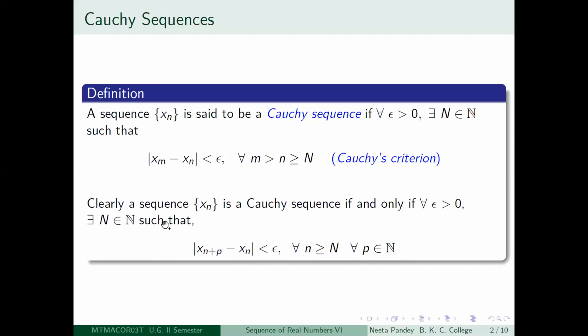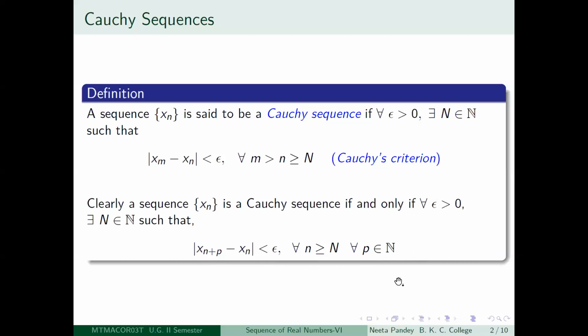See, there is no difference as such in making this statement and this statement, because here you are saying that all m and n where m is greater than n. So if m is greater than n, it has to look like some n plus p where p is a positive integer.